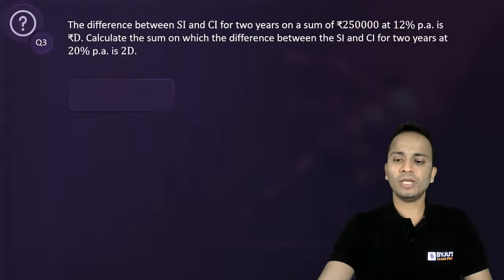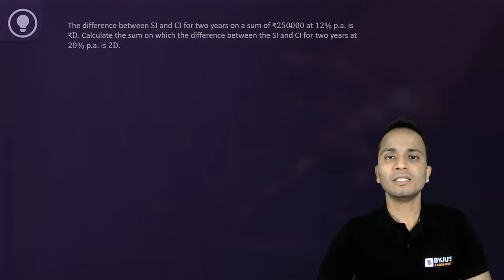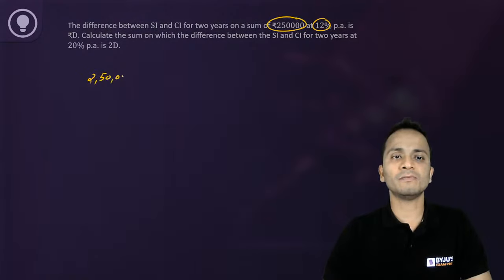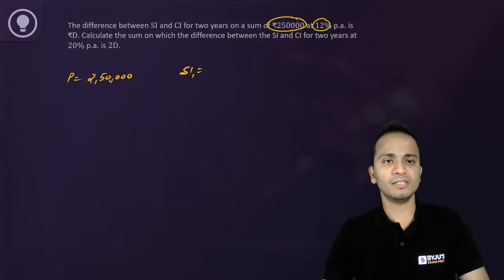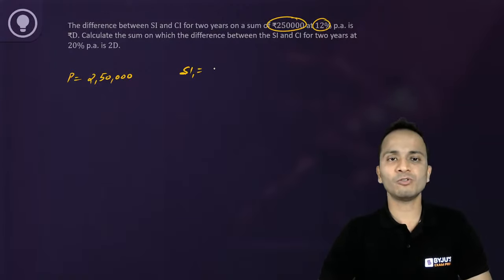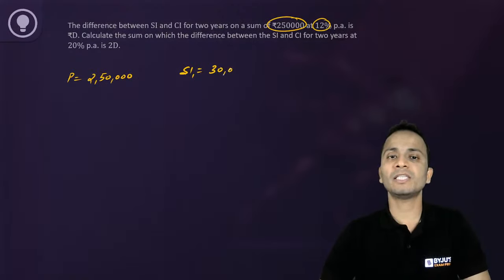Okay, right. So let's have a look at this question. This question is telling us that the principal is 2,50,000. The rate of interest is 12%. So I can say that if 2,50,000 is the principal, then simple interest for first year will be equal to 12% of this value. Now what will be 12% of this value? Any answer? Now 10% of this value is 25,000, 2% is 5,000. So 12%, that is simple interest for first year, will be 30,000.